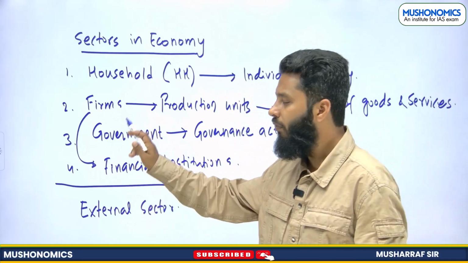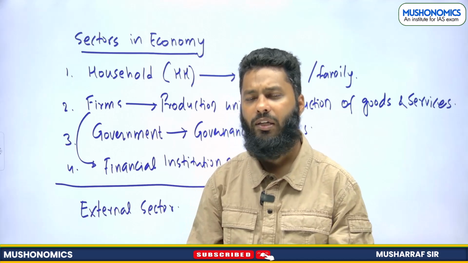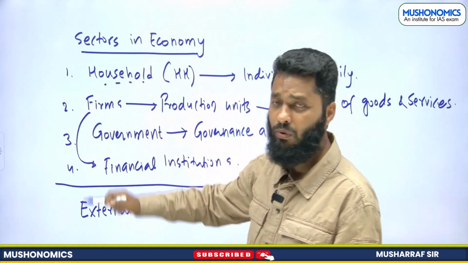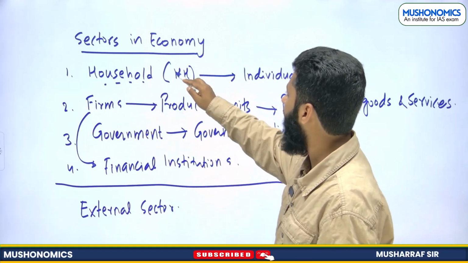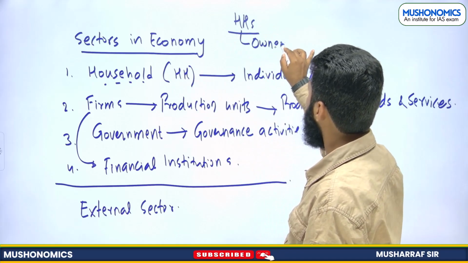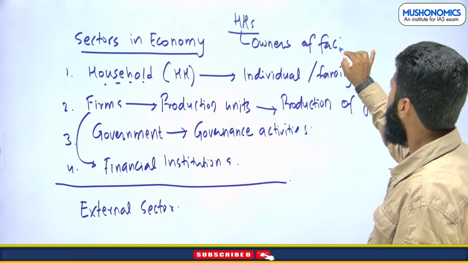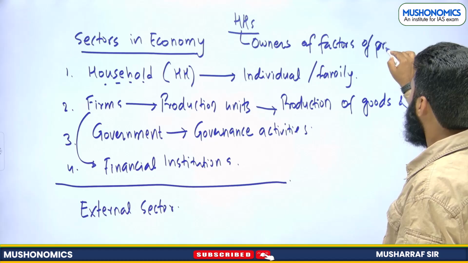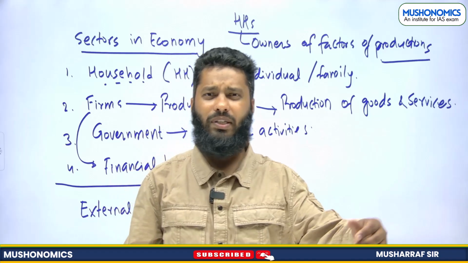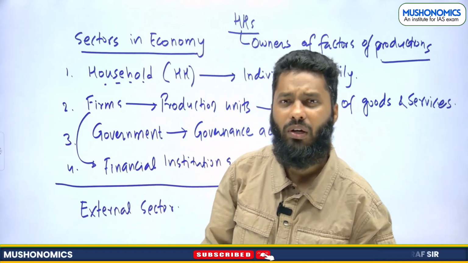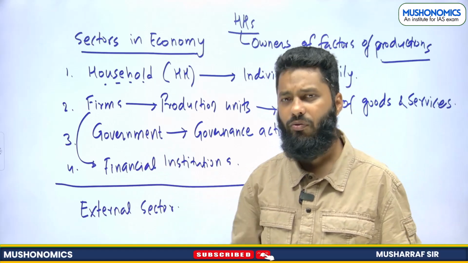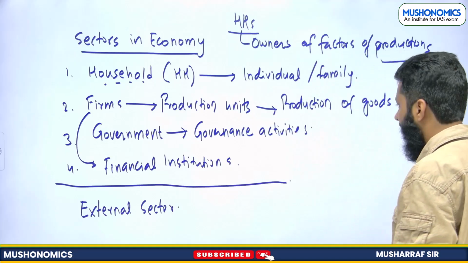Now please understand, whatever factors of production we have discussed, land, labor, capital, and entrepreneurship, all these factors of production are owned by households. One thing that you need to keep in mind is that households are owners of factors of production. These are known as primary factors of production as well. We are not going into the detail of this, for example, secondary factors of production like electricity and all. As we proceed with the topics, you will be able to understand it better. So these are primary factors of production.